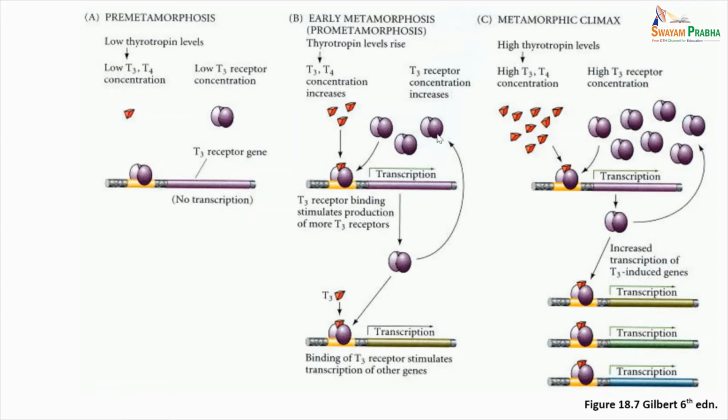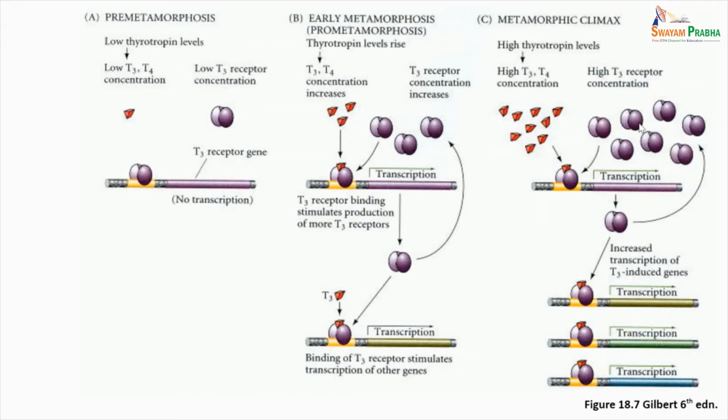When metamorphosis reaches the second stage, the thyrotropin levels begin to rise. Then the T3, T4 concentration increases and they are able to bind to the T3 receptor, whose concentration is also increasing by this time. Here you see that T3 binds to its receptor, which stimulates the production of more T3 receptors. And this leads to transcription of the genes which are responsible for metamorphosis.